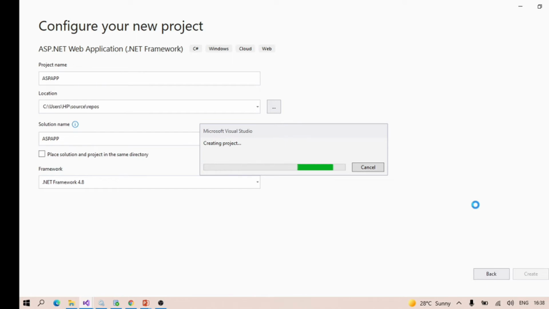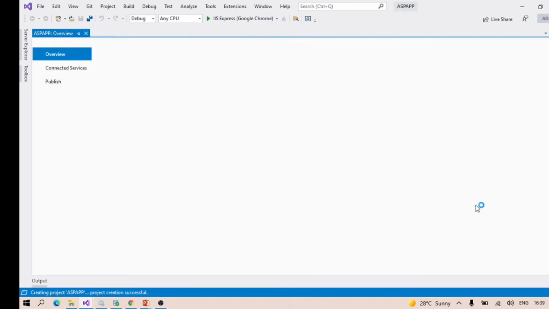Then we can understand all the functionality, like how we can achieve caching, how we can achieve session management, how we can achieve Windows authentication. So one by one we will be understanding all these things.